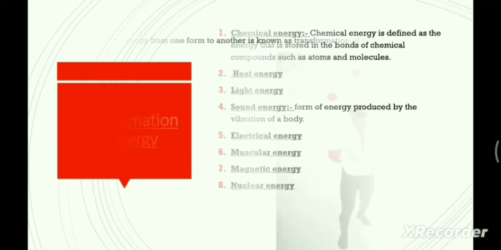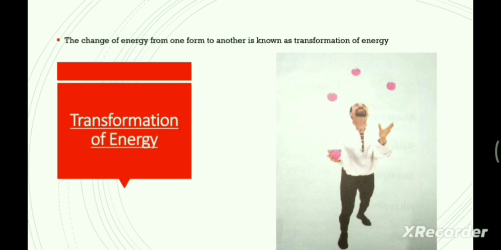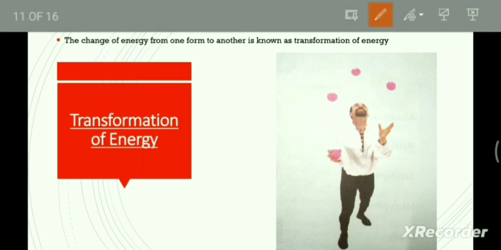Next, move on to the transformation of energy. In this figure you can analyze how the energy is transforming from one form to another. The change of energy from one form to another form is known as the transformation of energy. Here in this picture, a juggler throws a ball straight up into the air.